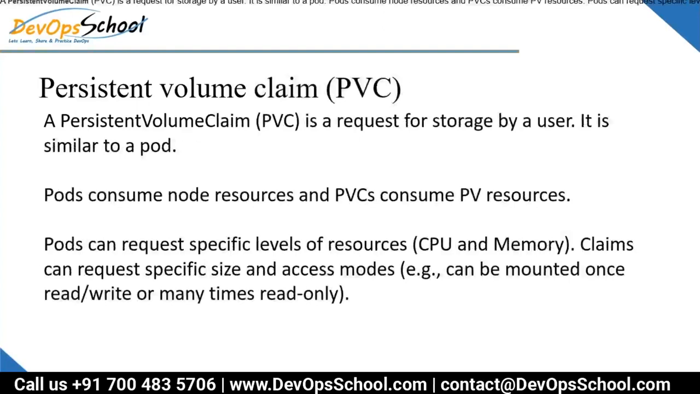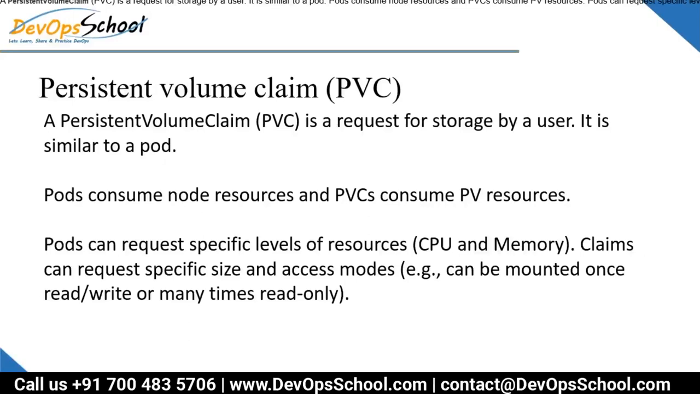Now what is a PVC? It's a way for the user to request storage. It is similar to a pod. A pod consumes node resources. Understand that: PV is something similar to a node, and PVC is something similar to a pod. So what does a pod consume? Node resources, which means CPU and RAM. Whereas a PVC consumes what? PV.